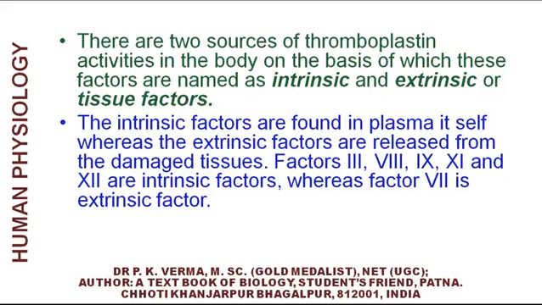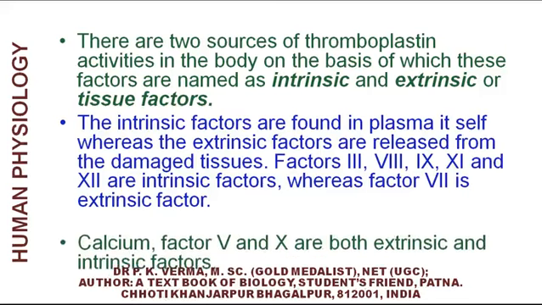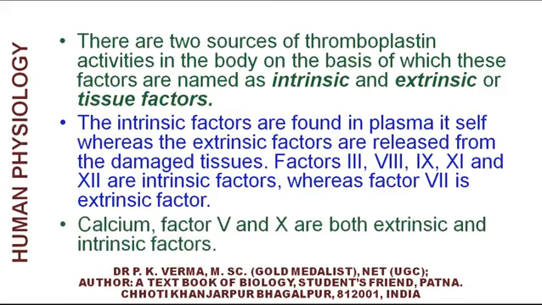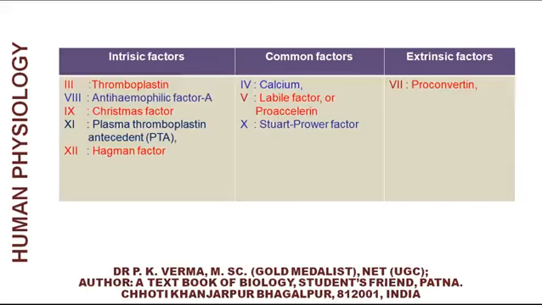Factor 3, 8, 9, 11 and 12 are intrinsic factors, whereas factor 7 is extrinsic factor. The other factors, calcium, factor 5, factor 10, are both extrinsic and intrinsic factors.